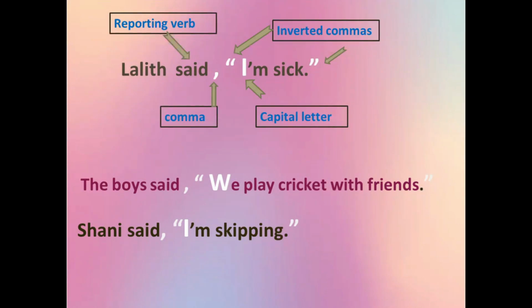Now, let's go to the other sentences. The boys said, "We play cricket with friends." Can you see, children, the comma before the inverted commas and the capital letters? Shani said, comma. Now there's an inverted comma starting with a capital letter. "I am skipping." You can close the inverted commas and there's a full stop.